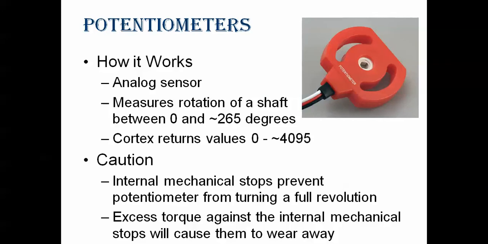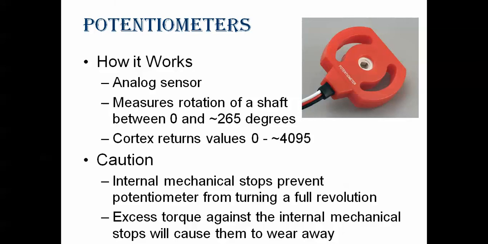Let us take the example of a potentiometer. How it works: it's an analog sensor which measures the rotation of a shaft up to 265 degrees. So when we attach this to a rotating wheel, we can find, using the potentiometer, how many rotations the wheel has moved.